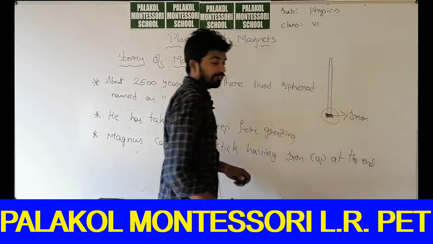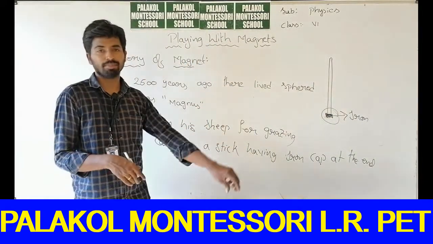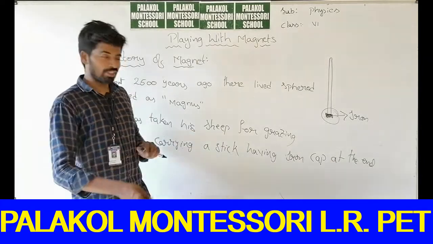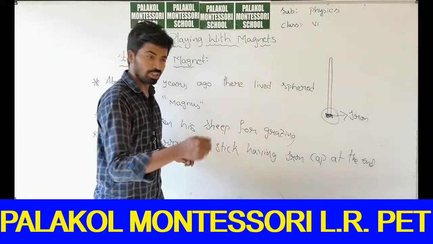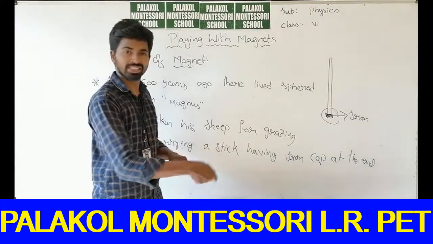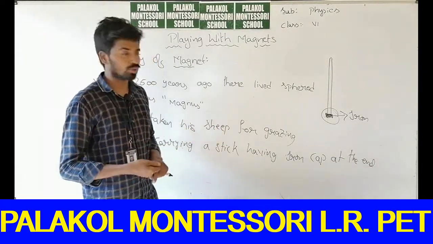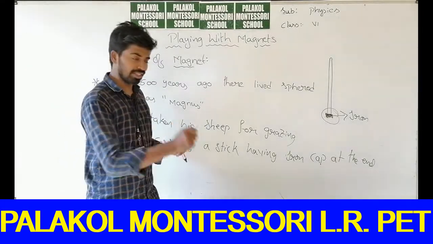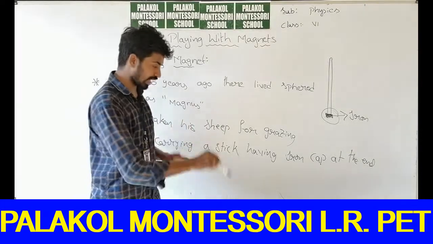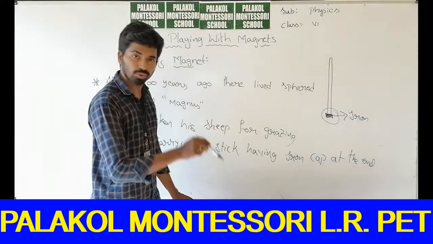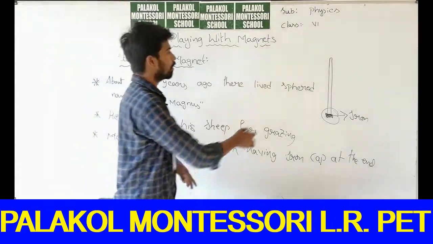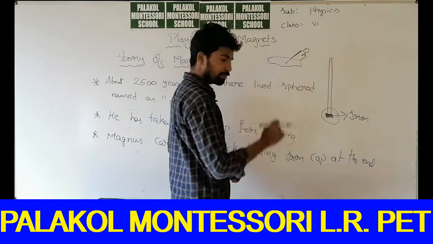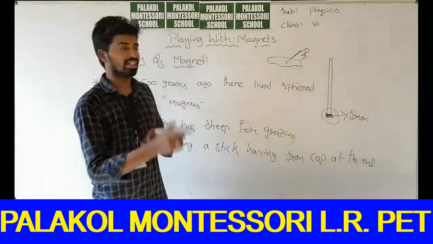So he went to a pond. What will you do when you have a stick and a pond near you? You will play with the pond and the stick. So he was simply poking the pebbles in the pond. Poking means he is applying some force, doing like this in the pond. There are some stones inside the pond, and he was dipping the stick and playing with the pebbles.